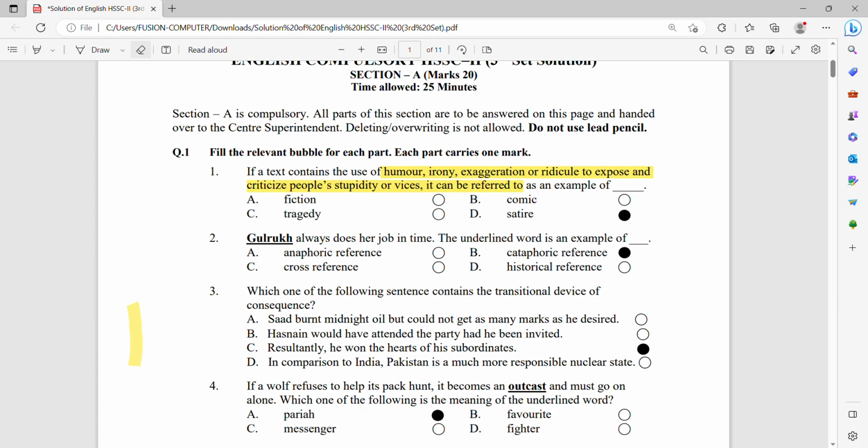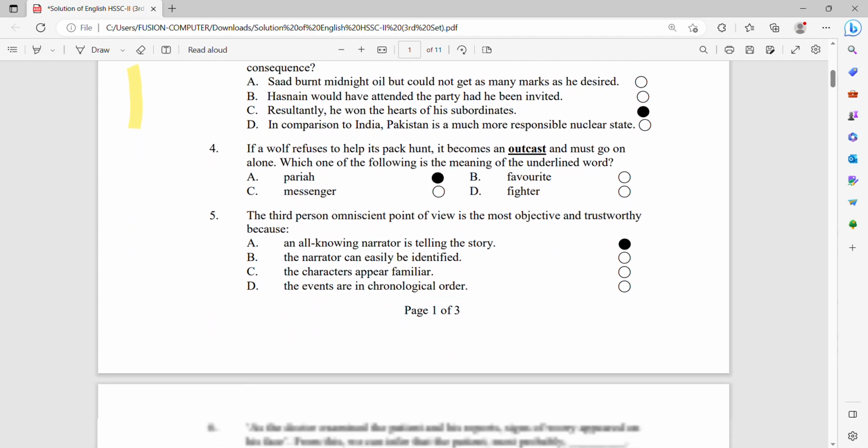Number 4, if a wolf refuses to help its pack hunt, it becomes an outcast and must go on alone. Which of the following is the meaning of the underlined word outcast? Outcast, pariah, means to leave its flock. He has to leave its flock. Option A is the correct option.